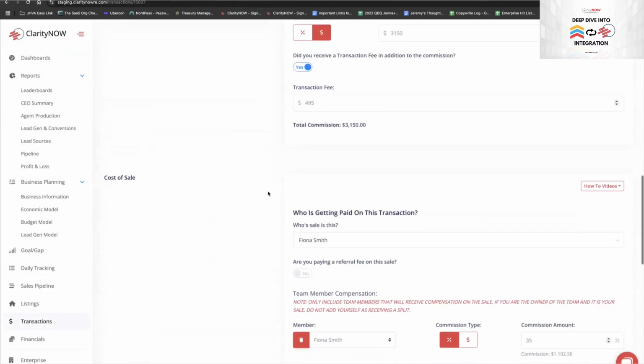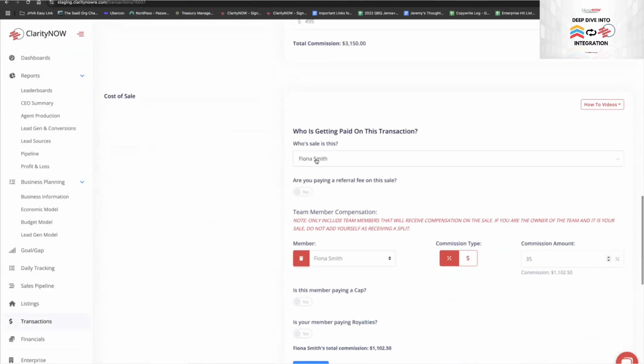But the way that we do transactions is that this is Fiona's sale and Fiona's making 35% in this case. Because she is mentioned as being compensated, that's what makes this transaction show up in her portal. So your agents will not be able to enter listings and they will not be able to enter transactions on their own because they'll almost always screw it up.